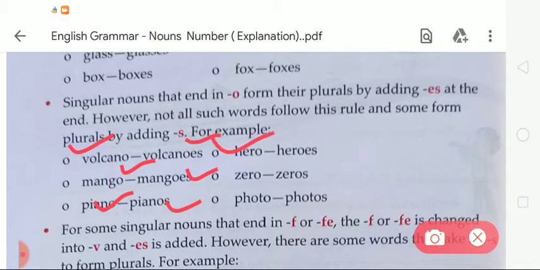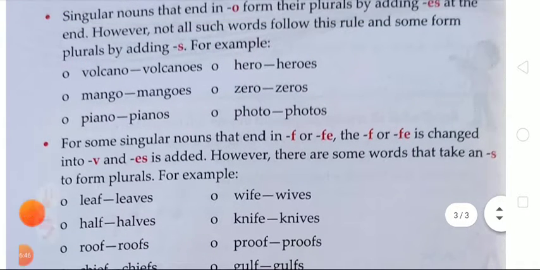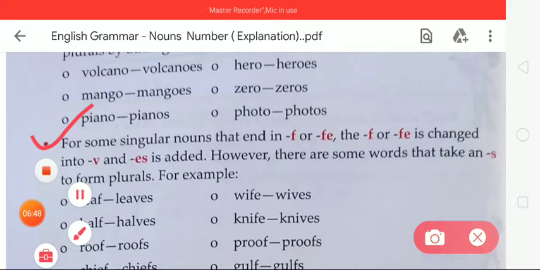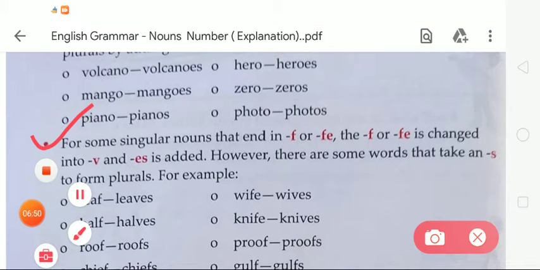Now the next, hero, so it will be heroes. Zero, so it will be zeros. Photo, it will be photos. Okay. Now the next information is that for some singular nouns that end in f or fe, the f or fe is changed into v and es is added. However, there are some words that take an s to form plurals.